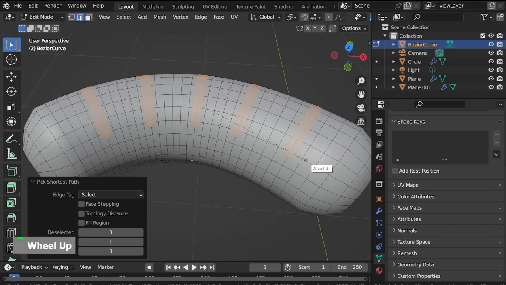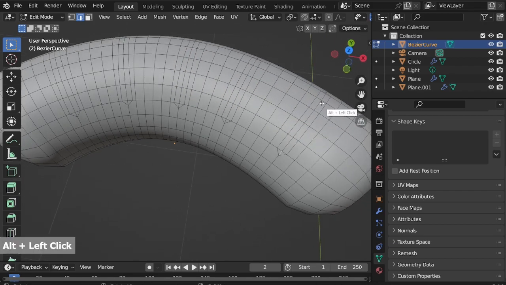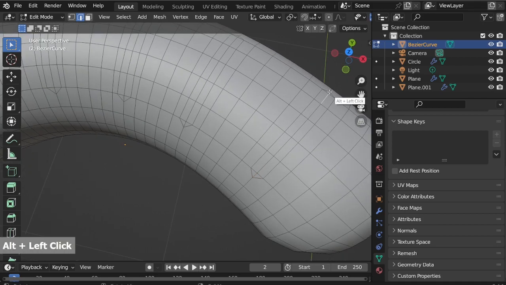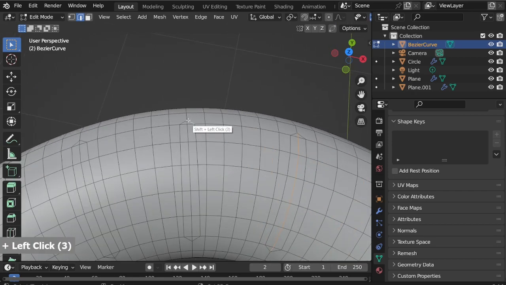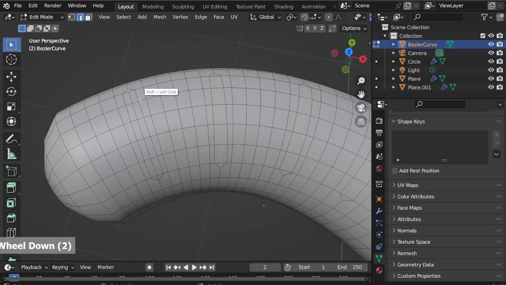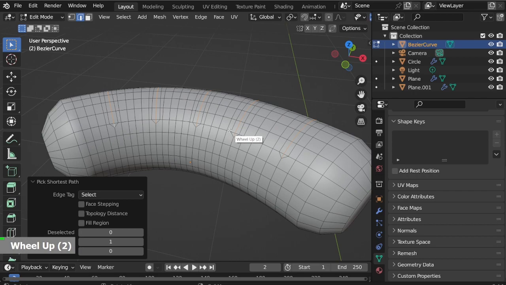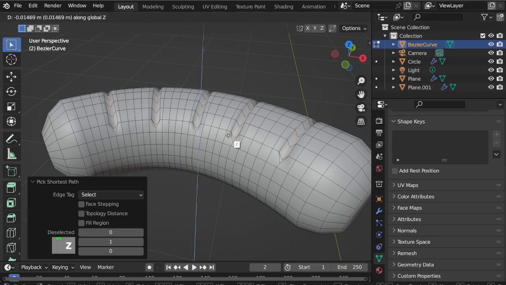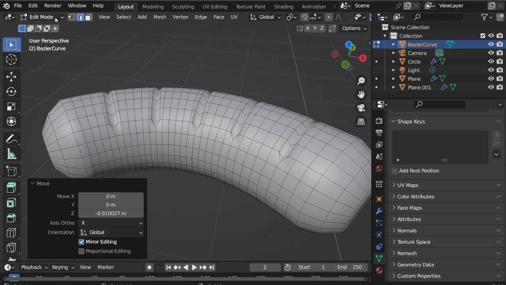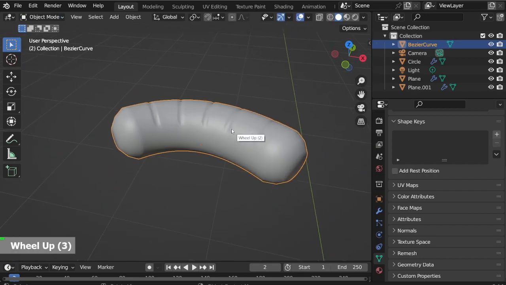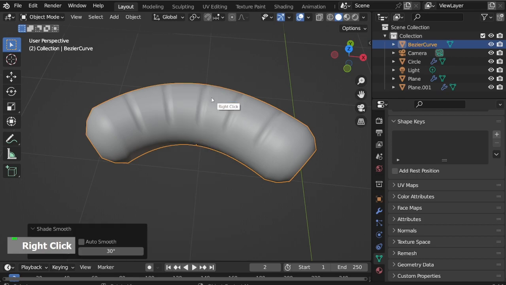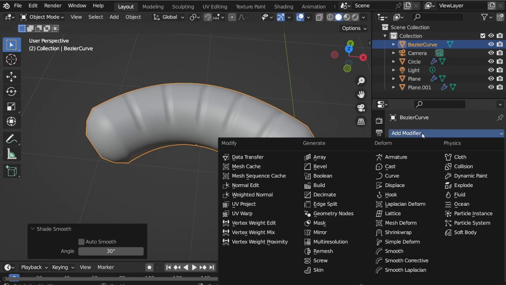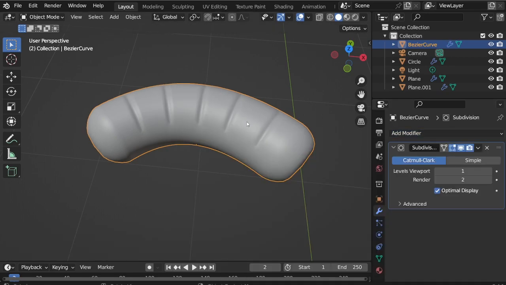Ctrl B to bevel. Select the middle edges. G, Z, move down. Back to object mode. Right-click, Shade Smooth. Add Subdivision Surface modifier.